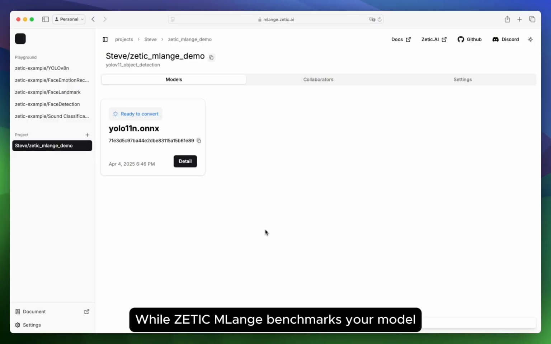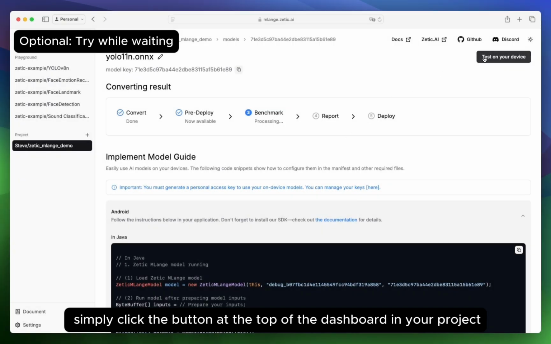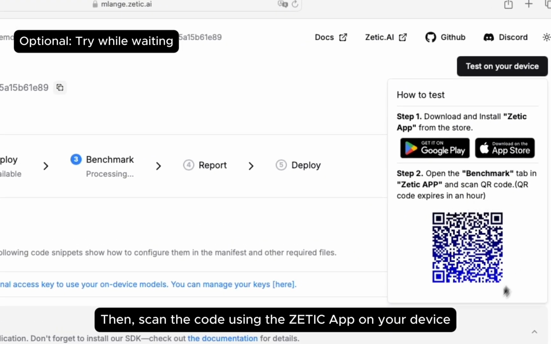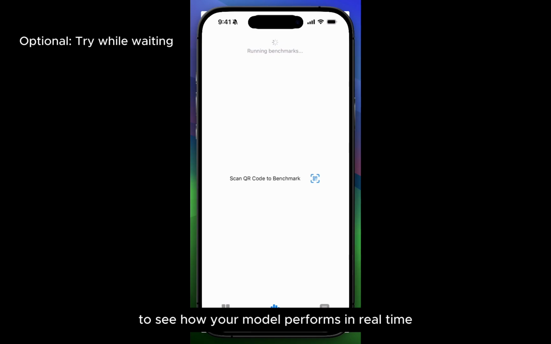While ZETIC MLange benchmarks your model, you can continue working on other tasks. Simply click the button at the top of the dashboard in your project to generate a QR code. Then scan the code using the ZETIC app on your device to see how your model performs in real time.